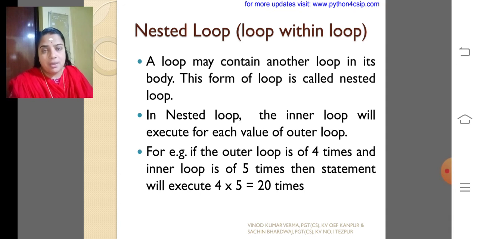Then nested loop. As we discussed nested if, a nested loop is a loop within a loop. A loop may contain another loop in its body. This form of loop is called a nested loop. In a nested loop, the inner loop executes for each value of the outer loop. If the outer loop runs 4 times and the inner loop runs 5 times, then the statement will be executed 4 into 5, that is 20 times.